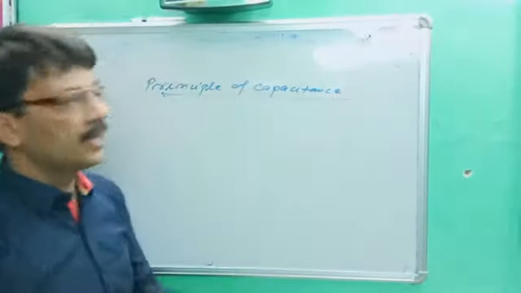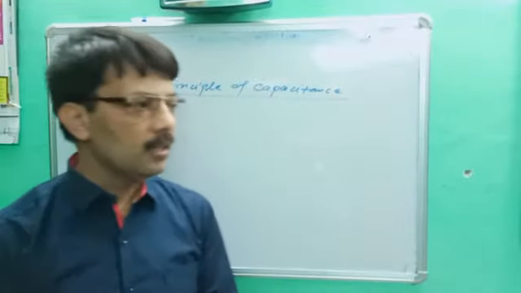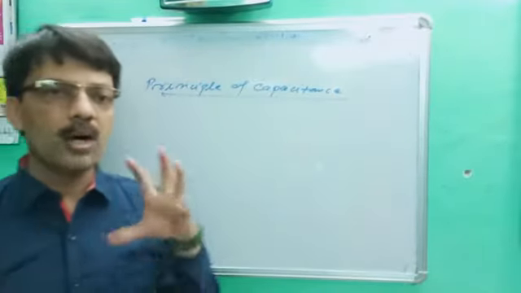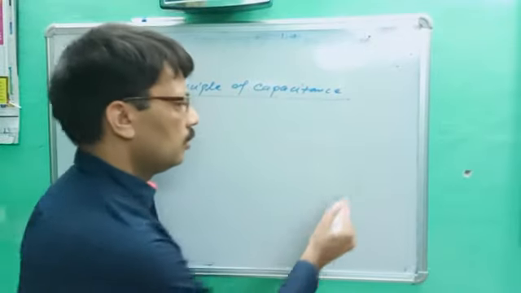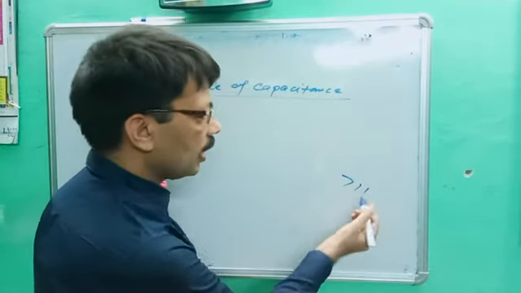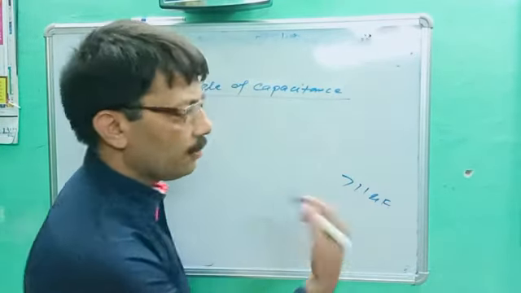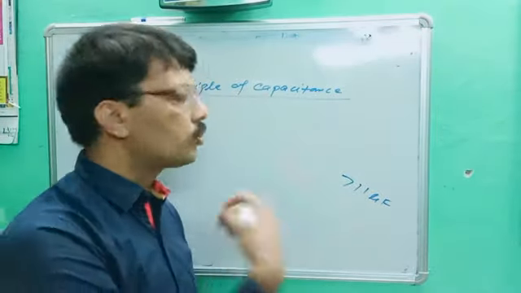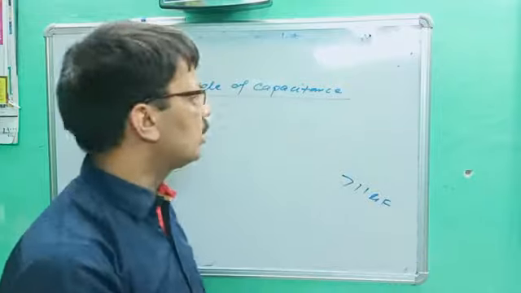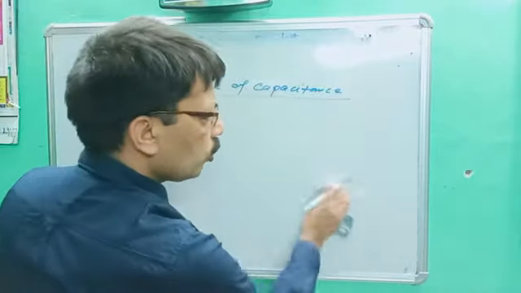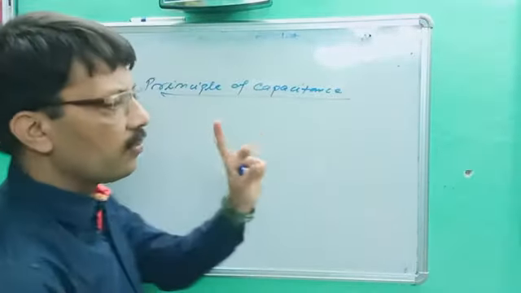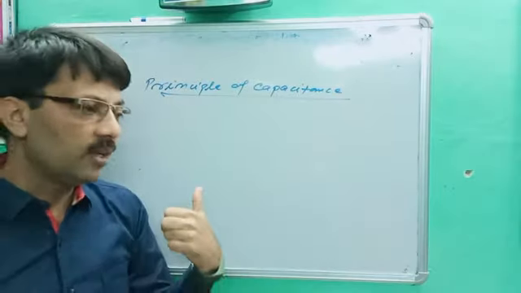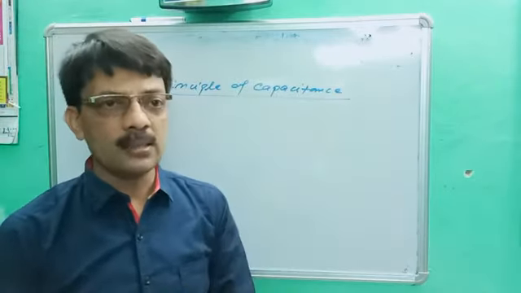How does it arise? In the previous lecture we noticed that it is impossible to hold more than 711 microfarad capacitance with any spherical conductor. So if we want to store that much charge, it is impossible with that conductor. Instead of one conductor, we will use two conductors, because we already studied the factors affecting capacitance.